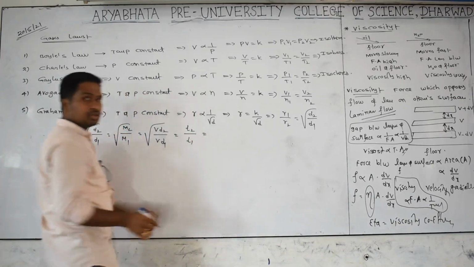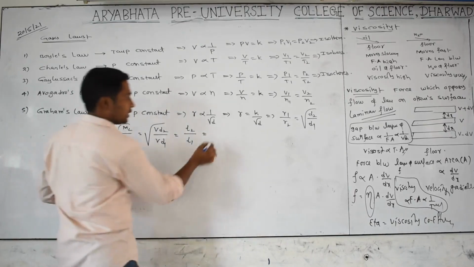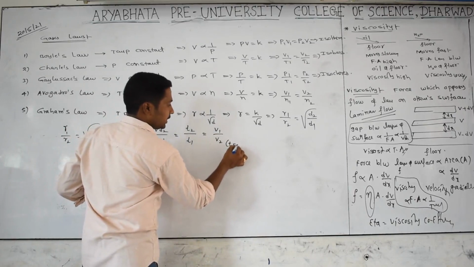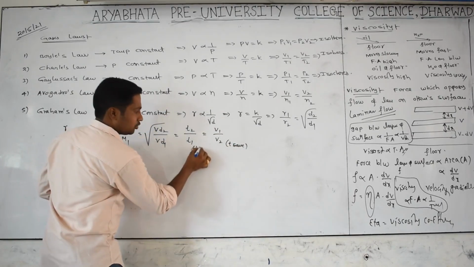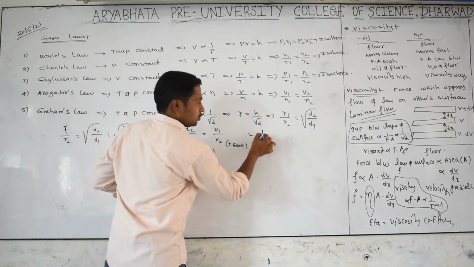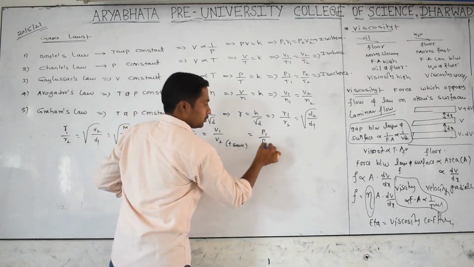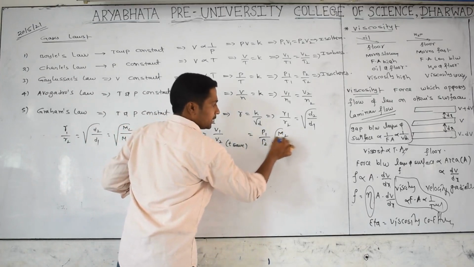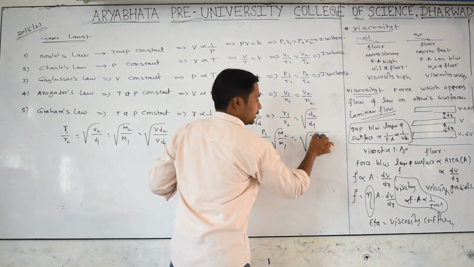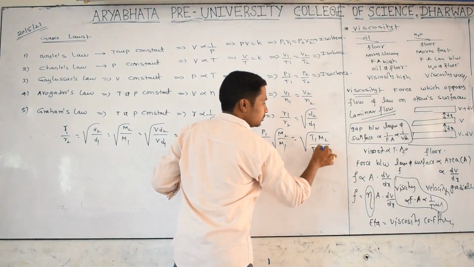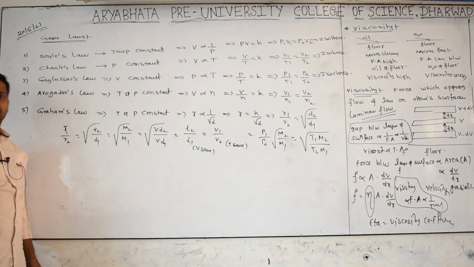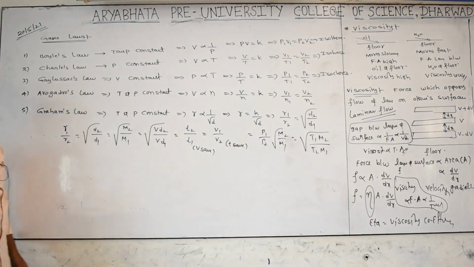Otherwise, when volumes are different and time is the same, you get V1 by V2. This is when volume is the same. Still we can get R1 by R2 is equal to P1 by P2 into the square root of M2 by M1. With temperature, square root of T1 into M2 by T2 into M1. T1, T2 and M1, M2 are the temperatures and molecular masses of gas 1 and gas 2.